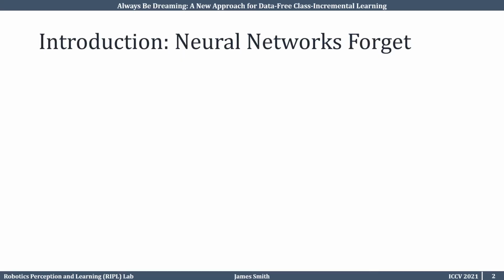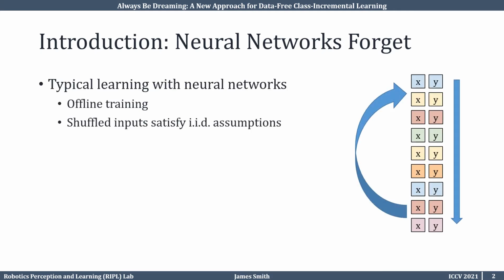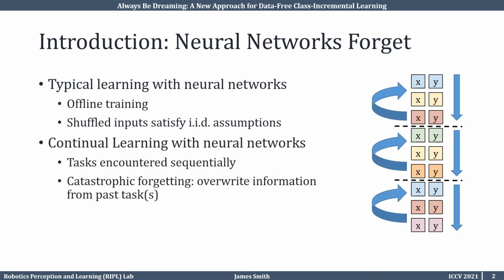Our work falls under the continual learning paradigm. As visualized on the right, typical learning with neural networks involves offline training with shuffled data. That is, the distribution of object classes satisfies IID assumptions. In continual learning, tasks are instead encountered sequentially. Shown on the right, we see that classes appear in a single task and only in that task.